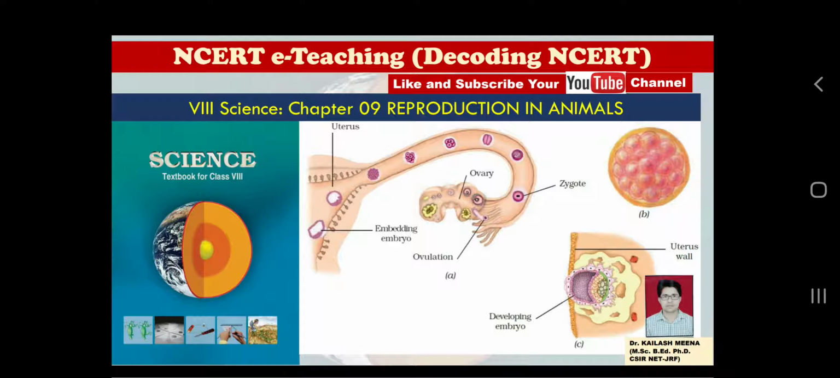Today I am going to discuss chapter number 3 of class 8 science, which is reproduction in animals. And in this chapter we will focus mostly on reproduction in human beings. Although the name is reproduction in animals, because in class 7 science we have studied reproduction in plants. So let's start our chapter.